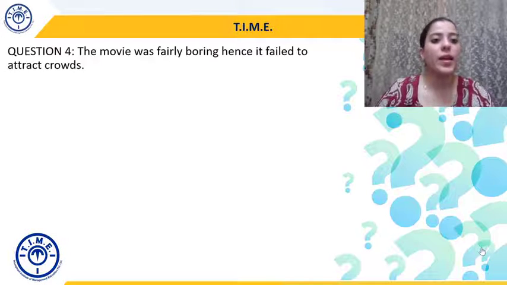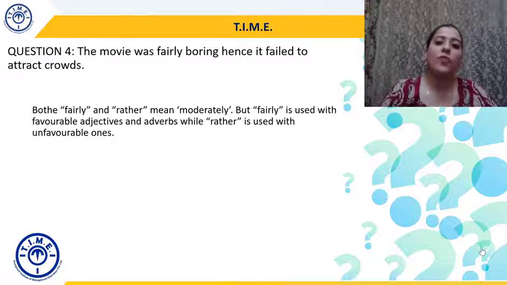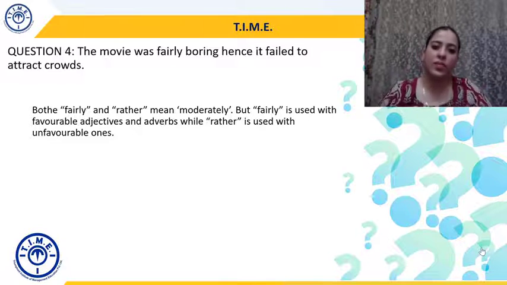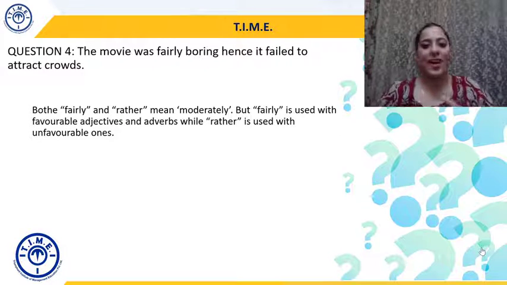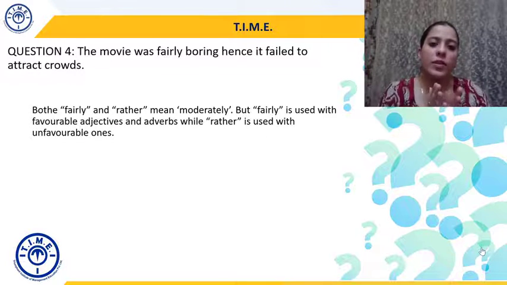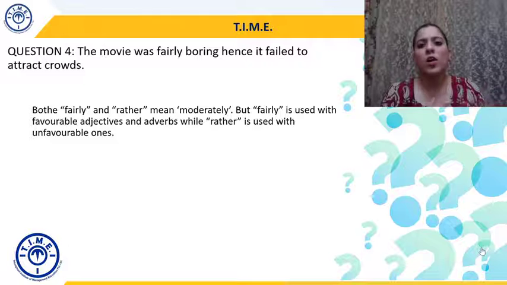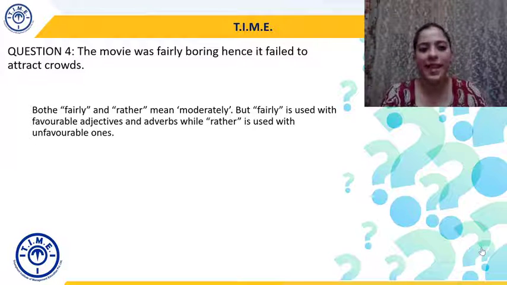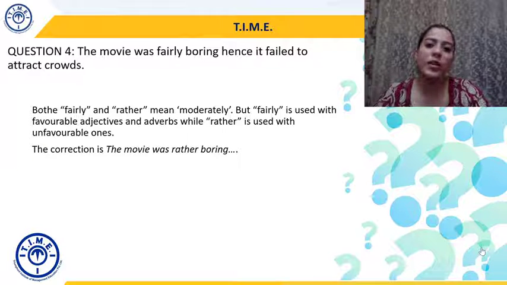Okay, question 4. The movie was fairly boring, hence it failed to attract crowds. As we already know, fairly and rather both mean the same, which is basically moderately, right? But fairly is used with favorable or positive adjectives and adverbs, while rather is used with unfavorable adjectives or adverbs. So, rather is used in a negative context and fairly is used in a positive context. Now, from the sentence, we can understand that it's a negative sentence because the movie was boring and it failed to attract crowds. So, the general sense of the sentence is negative, and that's why we will replace fairly with rather. So, the movie was rather boring, hence it failed to attract crowds.